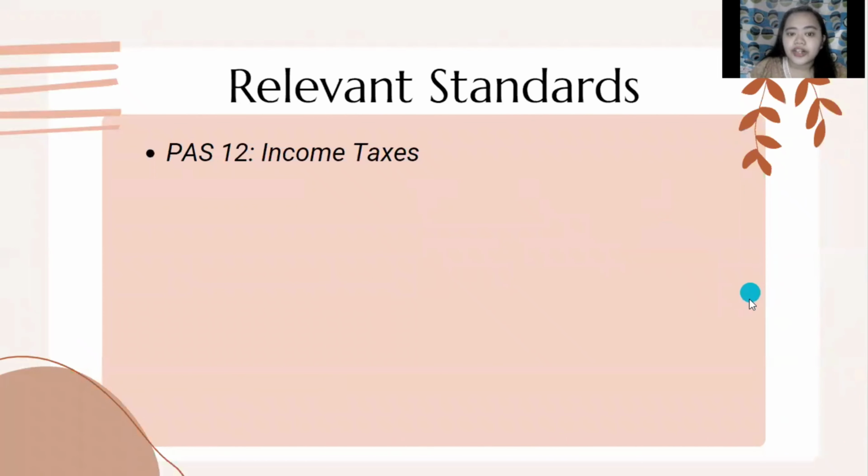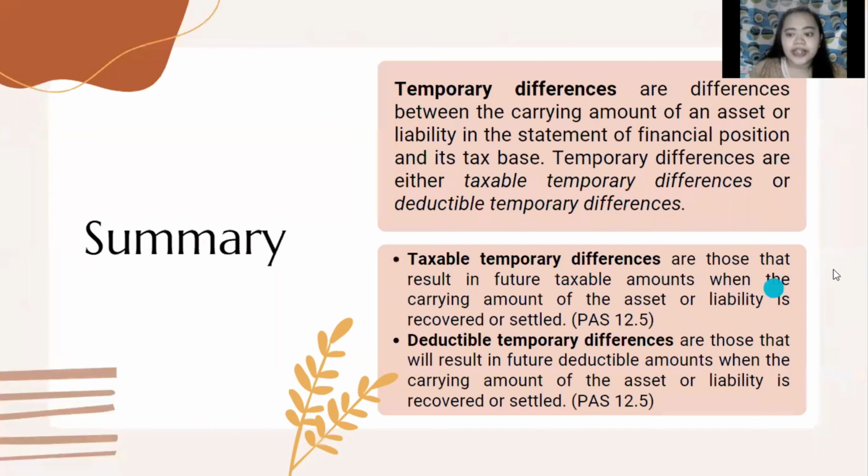The relevant standard involved in the two problems is the Philippine Accounting Standard 12, or Income Taxes. And to sum it up, here are the definitions that are involved in our problems, based on PAS 12. So we have temporary differences, which are differences between the carrying amount of an asset or liability in the statement of financial position and its tax base.